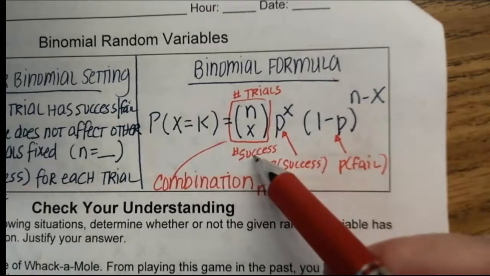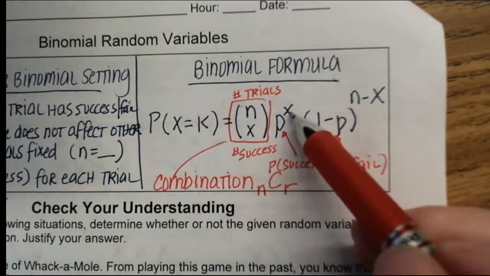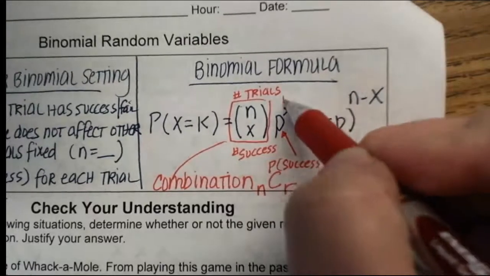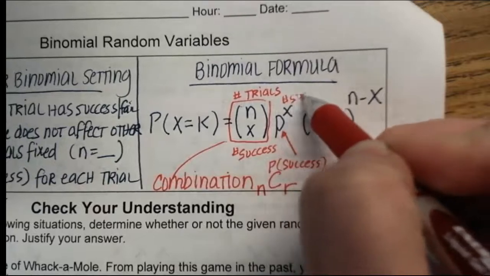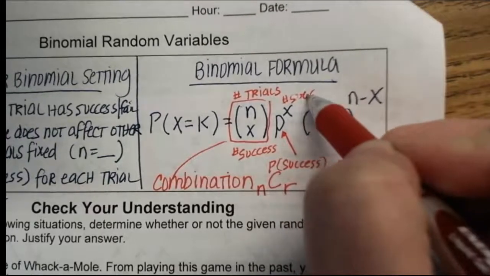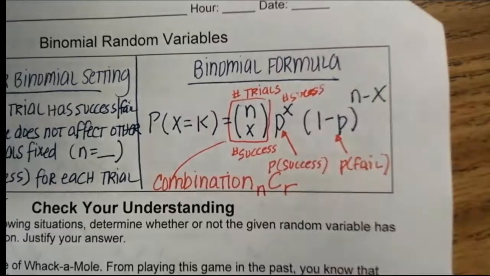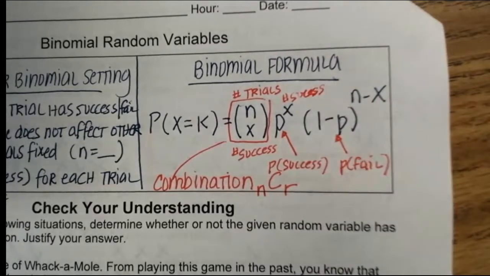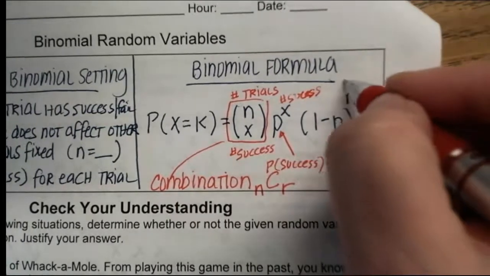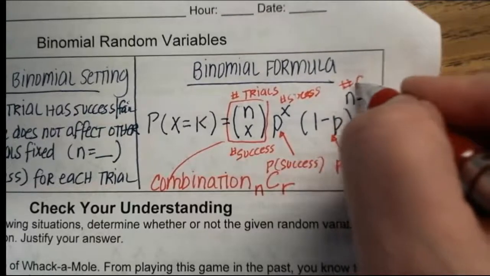And X is the same. If X is successes here, it's also successes here. So X is the number of successes. And N minus X is going to be the number of fails.